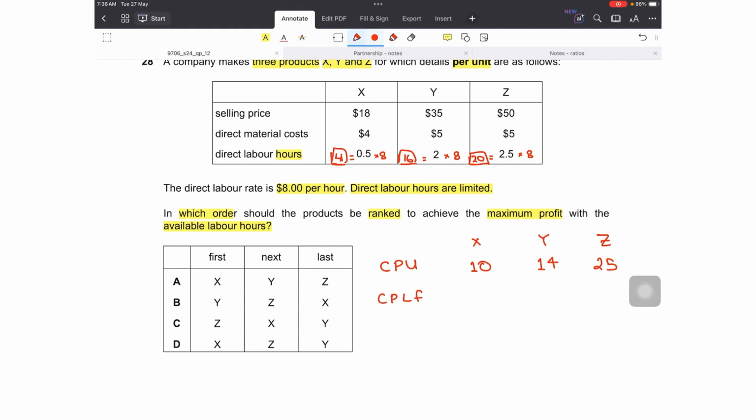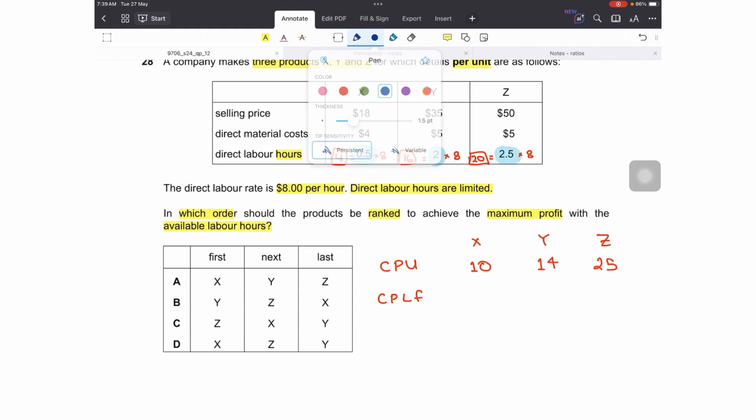Now contribution per limiting factor. The limiting factor was direct labor hours. So we divide the contribution by the limiting factor, which is hours per unit. So 10 will be divided by 0.5, 14 will be divided by 2 hours, and 25 will be divided by 2.5 hours, right? We will be using the limiting factor, which is hours: 0.5, 2 and 2.5.